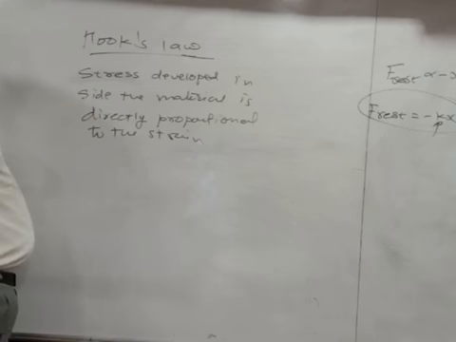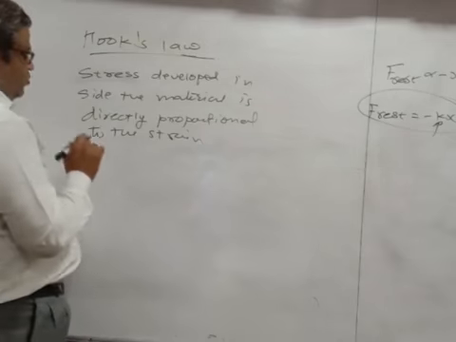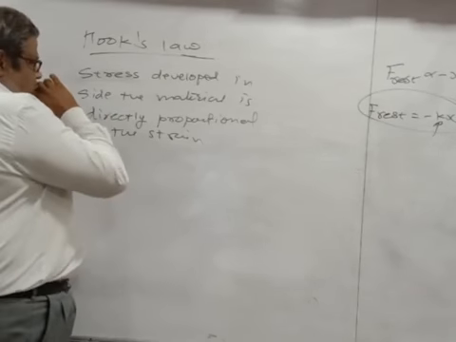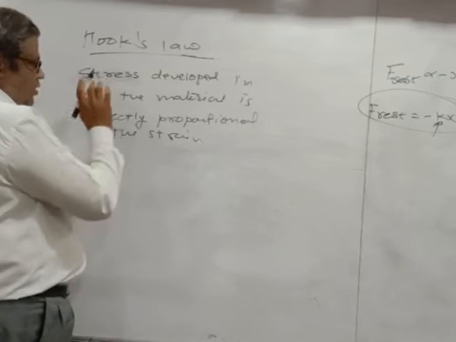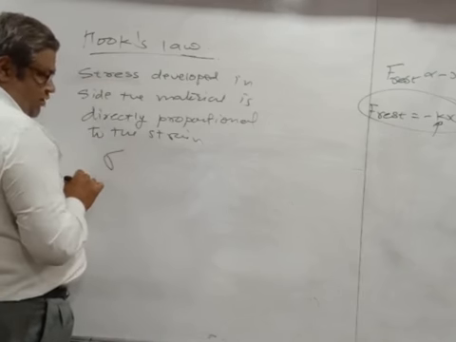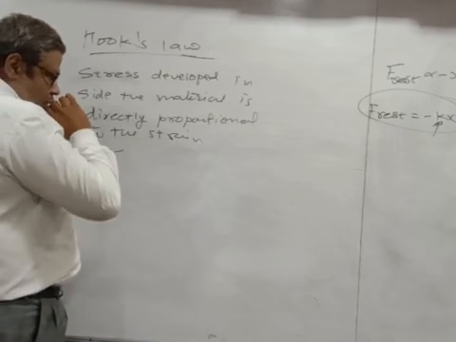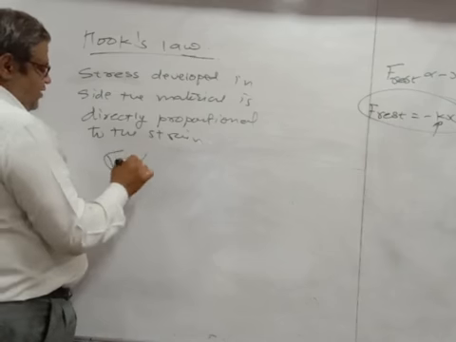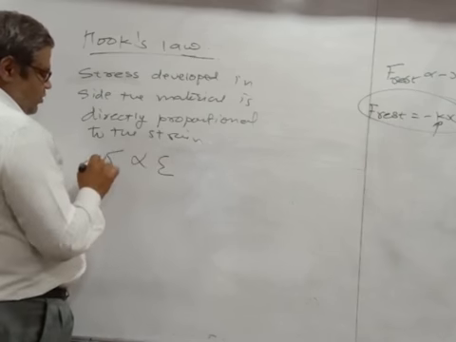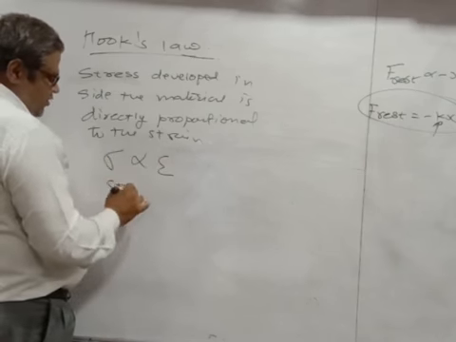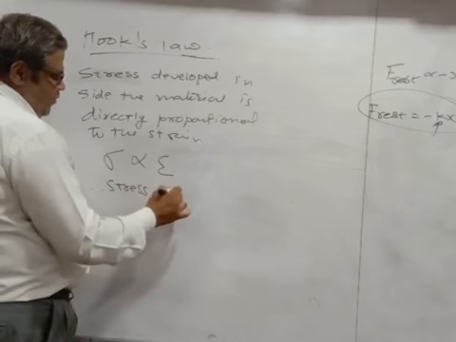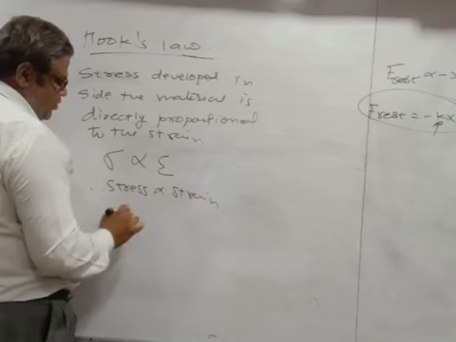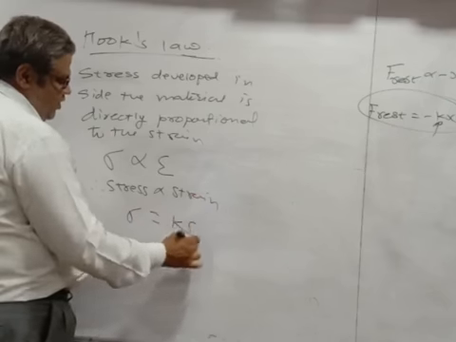That means stress developed inside a material is directly proportional to the strain. This stress may be longitudinal, this stress may be shear. So sigma is directly proportional to epsilon. So this stress is directly proportional to strain. So sigma is equal to K into epsilon.